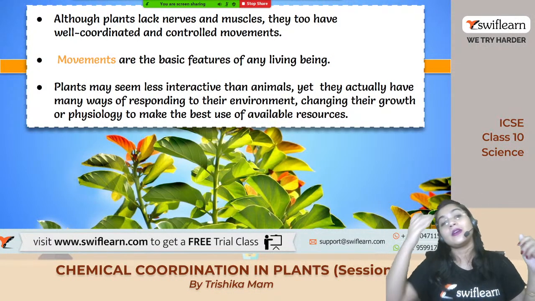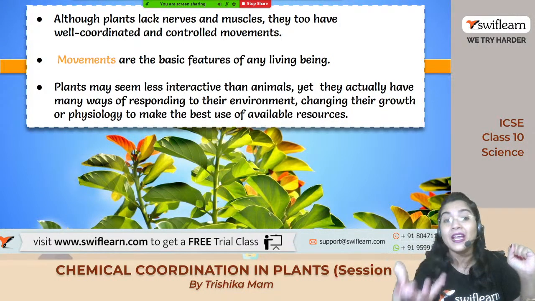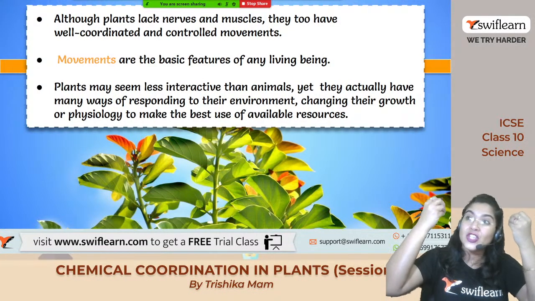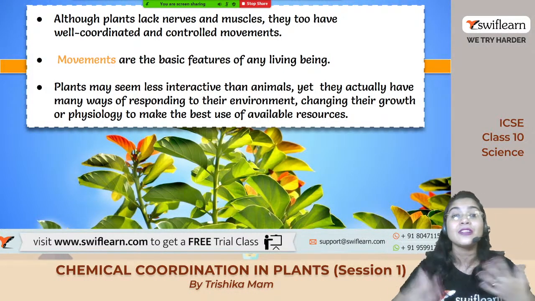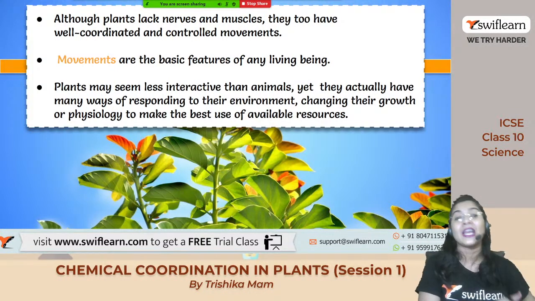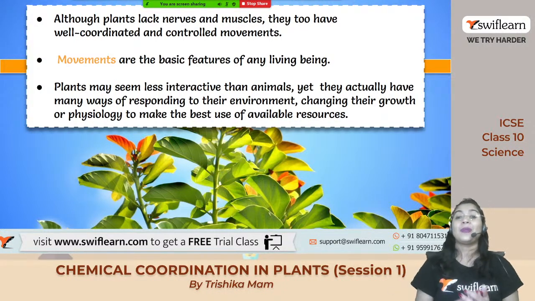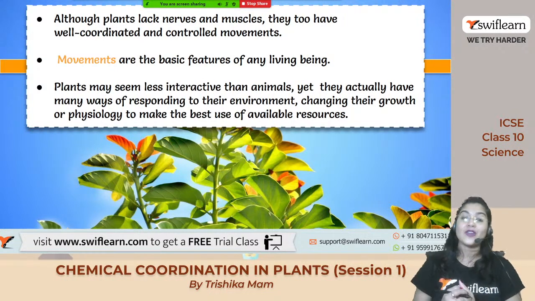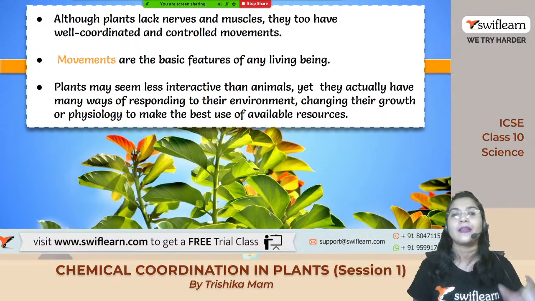By showing their growth and development, the different activities within their body, producing flowers, producing fruits, ripening of the fruits, shedding of the leaves or growth of the new leaves. So these are the different functions which are totally different from the animals, but these are the different coordination or interaction of the plant with their environment, and all this interaction takes place because of the presence of hormones within their body. Up to this much clear hai na?